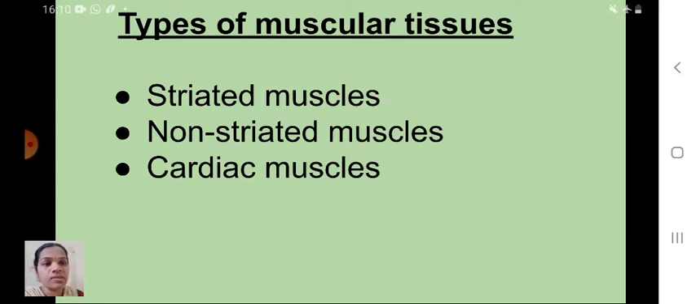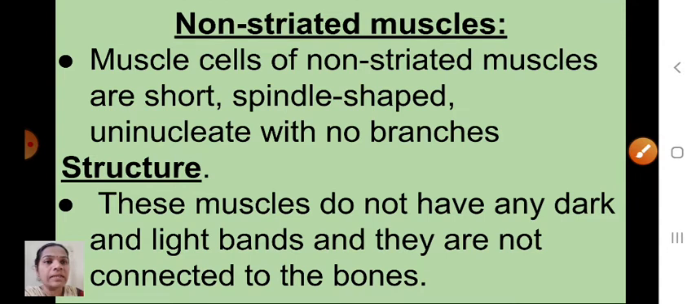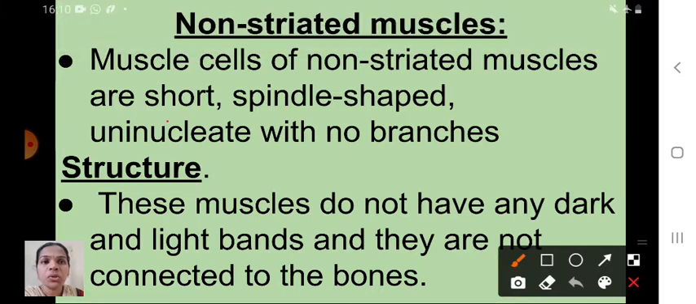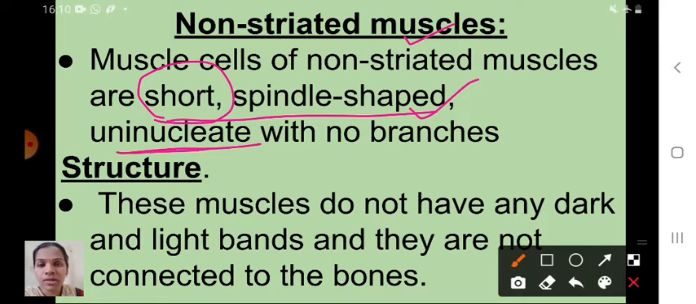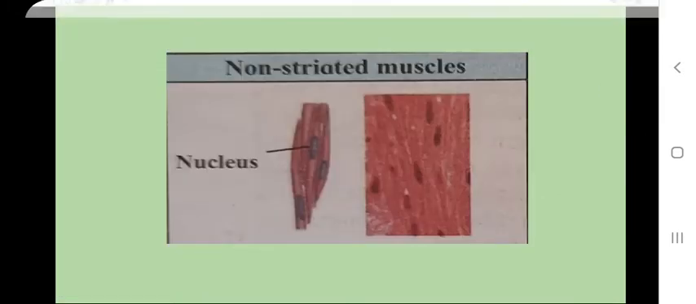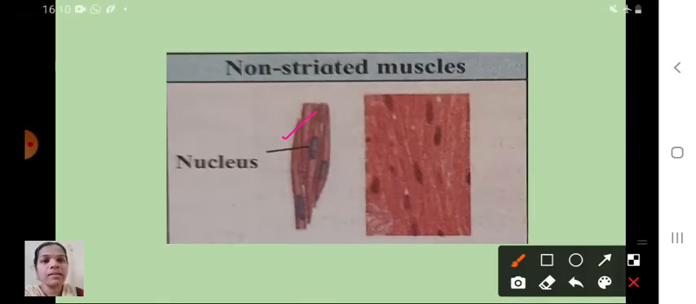First, see here, children, first one. Yes, non-striated muscles. Okay, so the muscle cells of non-striated muscles are short, spindle shaped, uninucleate with no branches. See here, children, the muscle cells of these non-striated muscles, how do they look? It is very short and spindle shaped. Okay, uninucleate means only one nucleus. Okay, with no branches. See here, I will show you now. Yes, see, this is a spindle shape and here uninucleate, there are no branches.